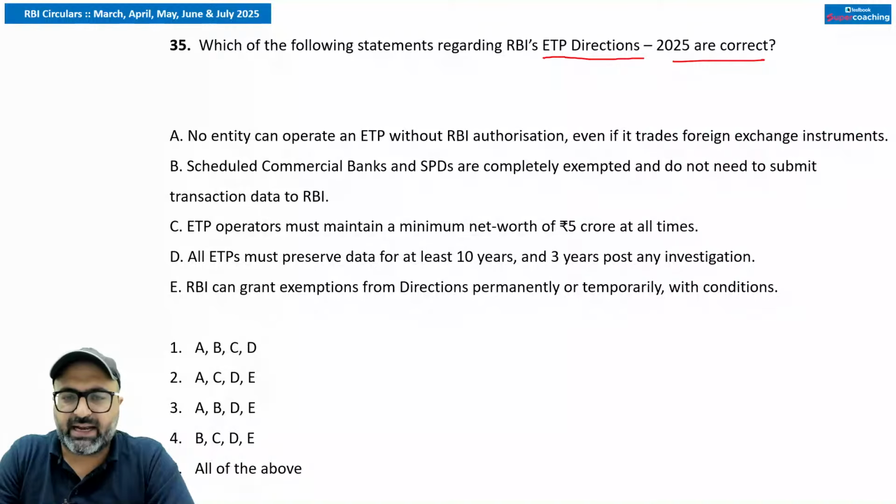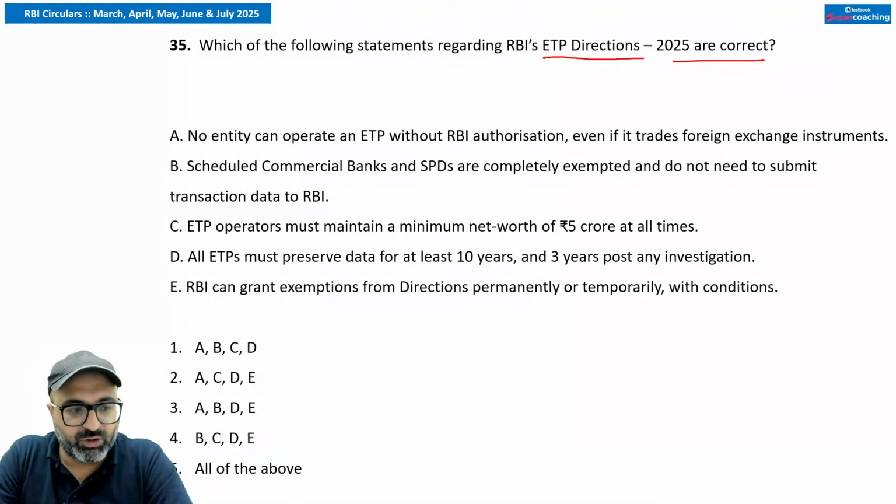And final directions have been issued. So it has covered all the electronic trading platforms, all the operators of electronic trading platforms, trading eligible financial instruments: bond, financial money market instruments, forex instruments, and derivatives. So all operators of ETPs which are trading all the eligible financial instruments are covered.